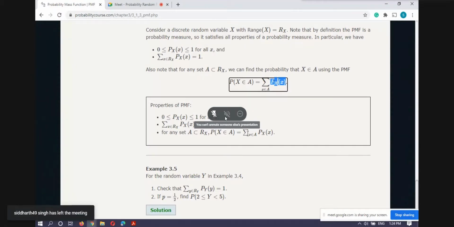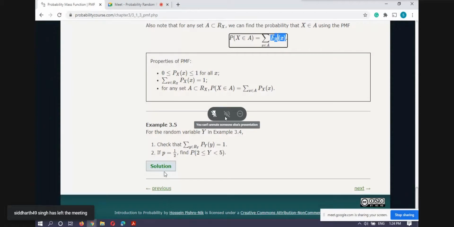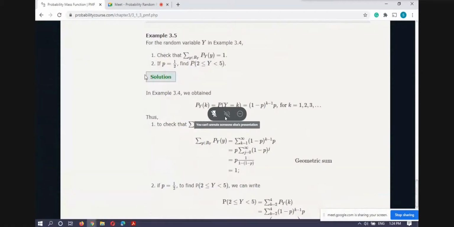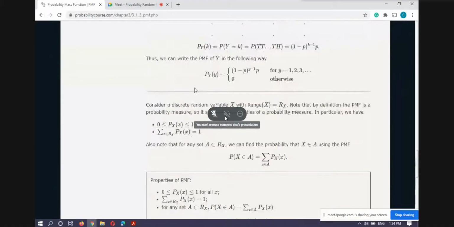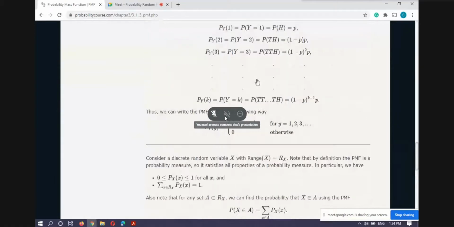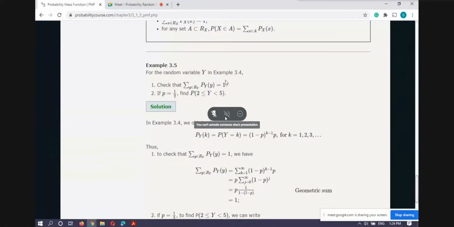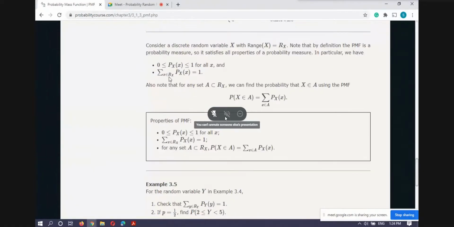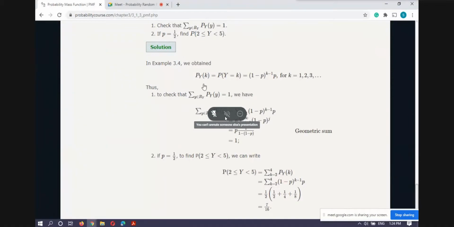So like this we can write. For example, we have this, in the above example only. In this example, we will check whether it's satisfying the two conditions of a probability mass function, these two. So you will see this is the probability mass function in this particular example. We have already obtained it for k ranging from 1 to 3, and we will first check whether this total,